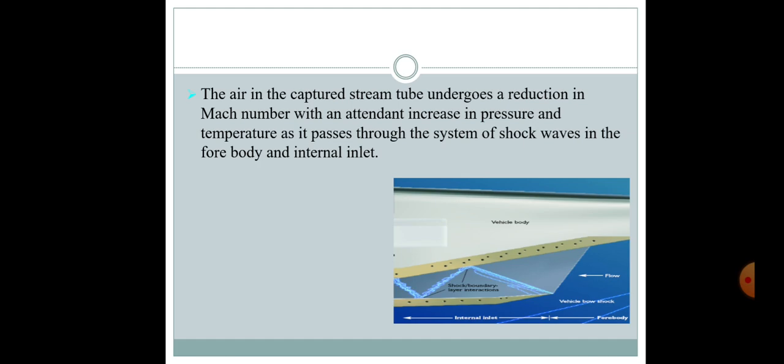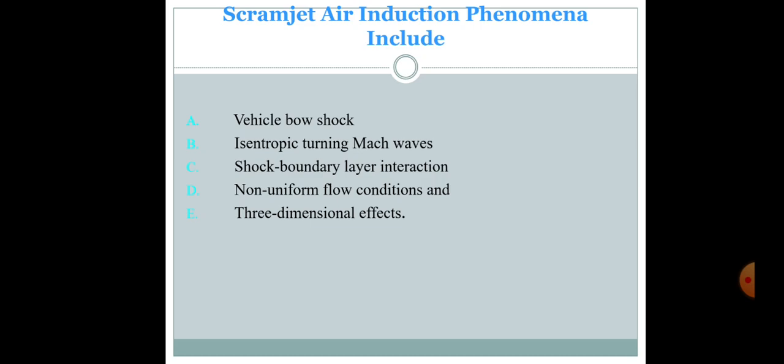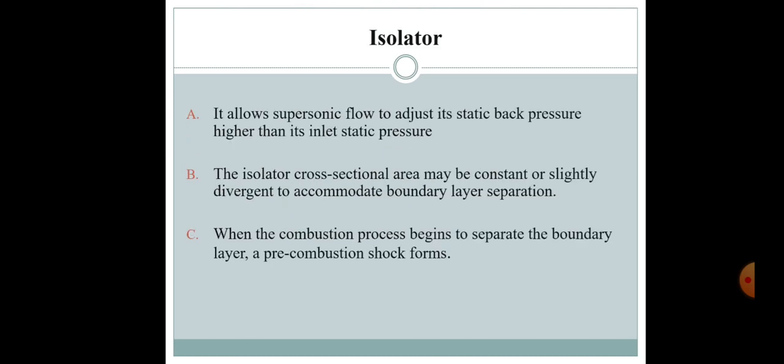The air in the captured stream tube undergoes a reduction in Mach number with an attendant increase in pressure and temperature as it passes through the system of shock waves in the forebody and internal inlet. Scramjet air induction phenomena include vehicle bow shock and isentropic turning Mach waves, shock boundary layer interaction, non-uniform flow conditions, and three-dimensional effects.